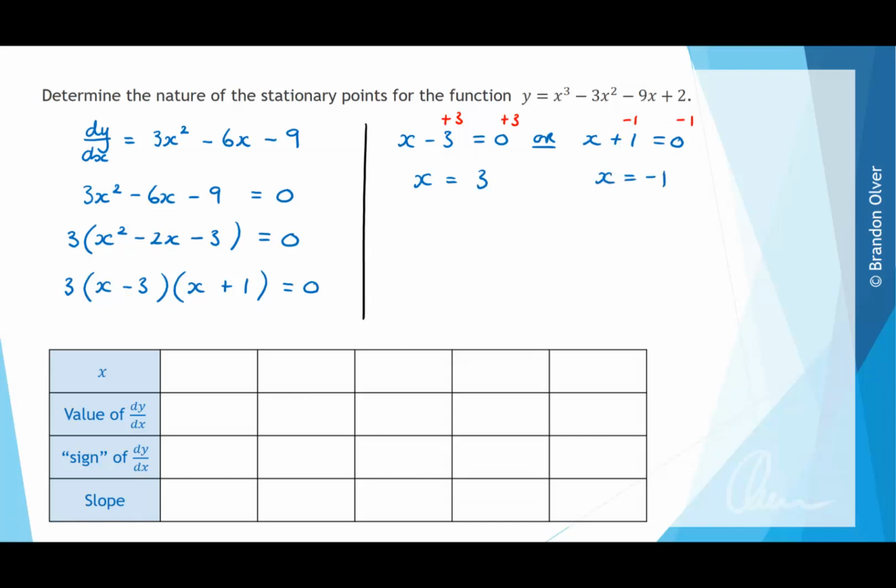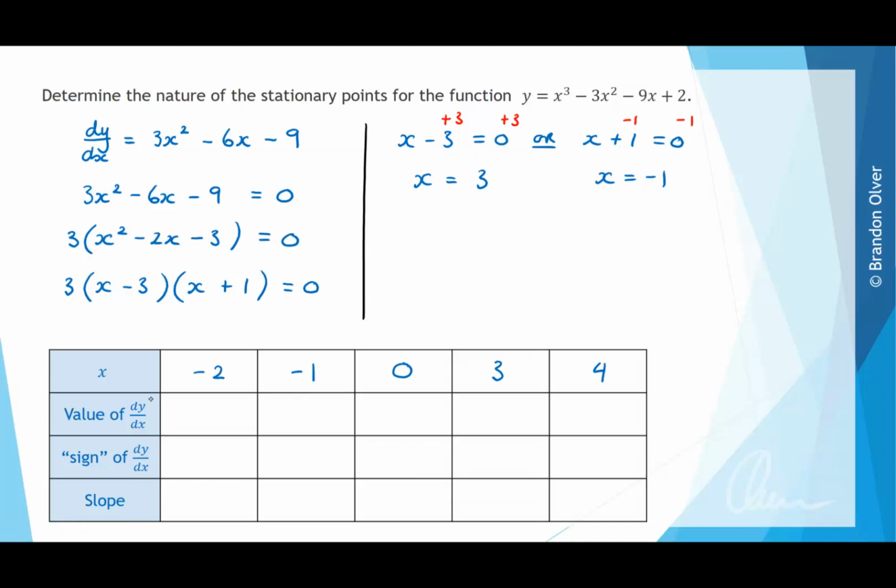So the next step in setting up our slope diagram is to put those values in our table. So we're going to put x is negative 1 here, and x is 3 here. And we're going to put easy to evaluate values in between and to the right hand side and left hand side of those points. So I'm going to choose x equals negative 2 as being a value that's less than negative 1. I'm going to choose x equals 0 as being a value that's between negative 1 and 3. And I'm going to choose x equals 4 as being a value greater than 3.